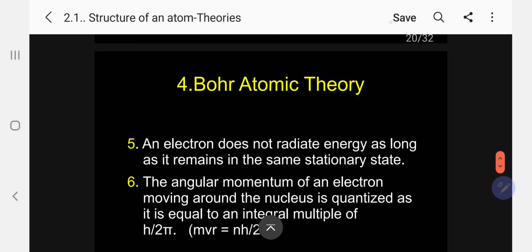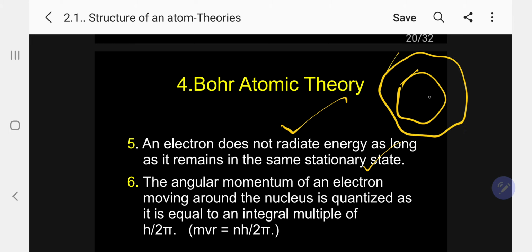Now next one, 5. An electron does not radiate energy as long as it remains in the stationary state. Please follow. Now the answer is coming. That means if the electron is rotating in a particular stationary orbit, energy level, as soon as it is rotating in the first level, it will not emit radiation. Second level, it will not emit radiation.